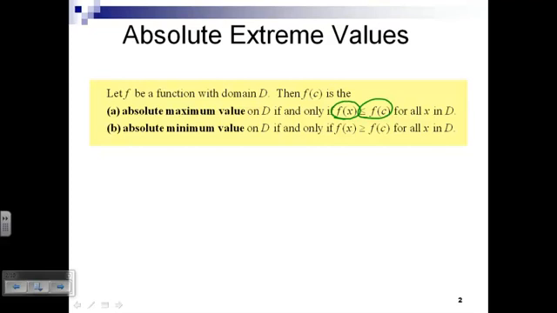The absolute minimum means that there's a place, c, such that f of c is smaller than or equal to every other value that the f function produces. And not every function has an absolute minimum. So there's our working definitions.